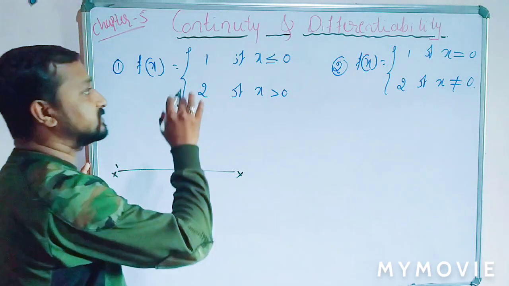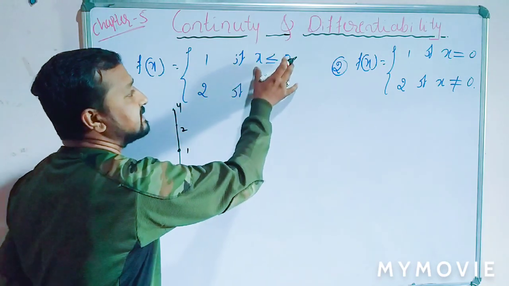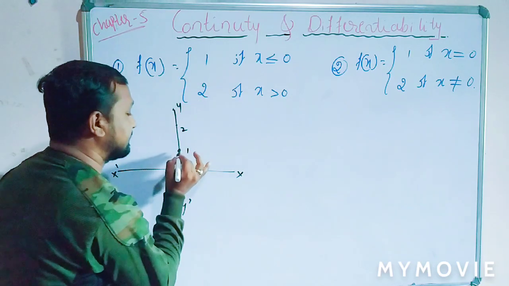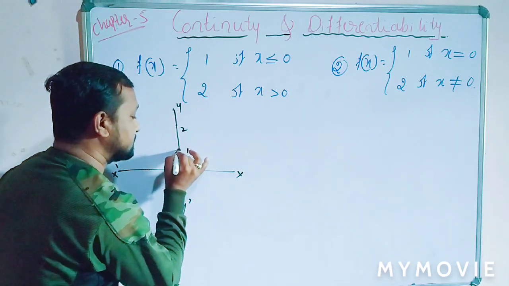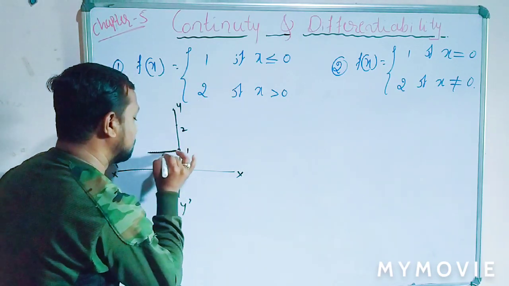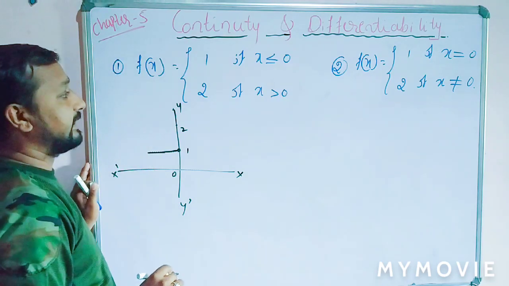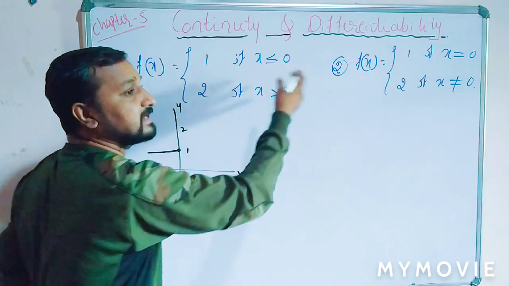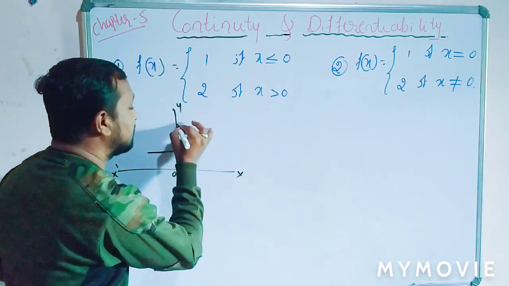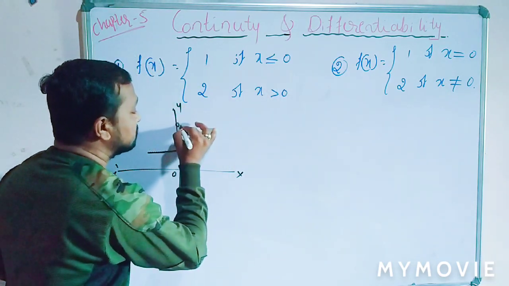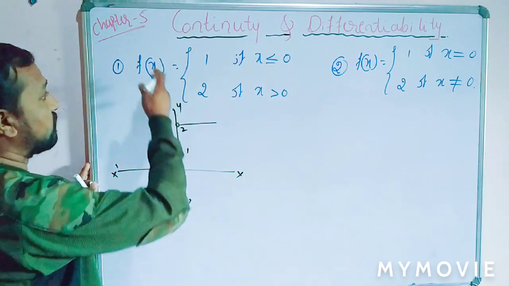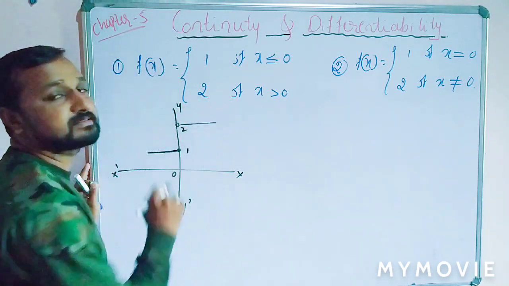The graph of this function: when x is less than or equal to 0, the function is 1, that is this part. And the function is equal to 2 when x is strictly greater than 0, so this should be an open bracket. So this is the graph of the function y equal to f(x).